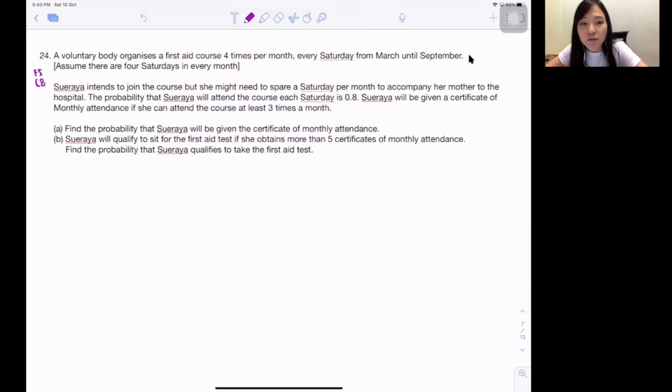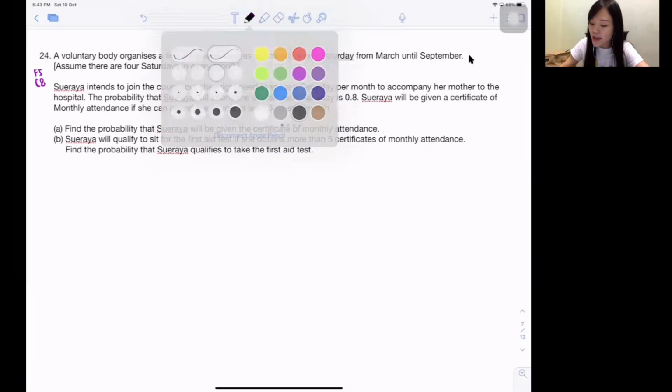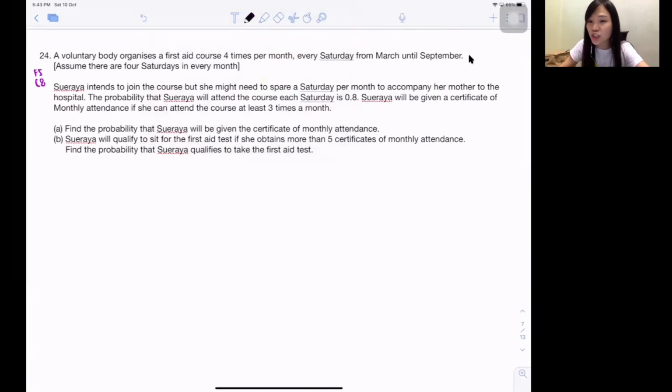Read for you guys. A voluntary body organizes a first aid course 4 times per month, every Saturday, from March until September. And assume there are 4 Saturdays in every month. Okay, this sentence has a lot of information, but it's a bit confusing, right? So I would normally list it out. They try to tell me every single month, they will have 4 Saturdays. That's why they say organize the course 4 times per month, because every month has 4 Saturdays. They say assume 4 Saturdays, so they have 4 times. Every single week also, okay?